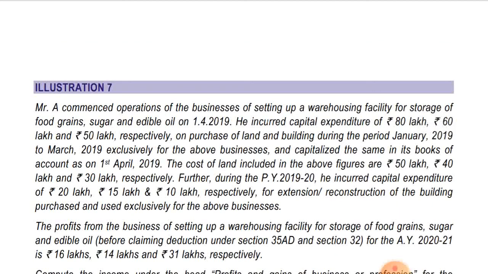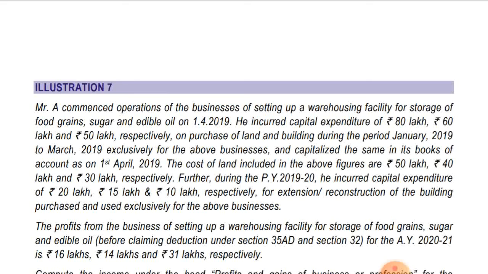Mr. A commences operation of the business of setting up a warehousing facility for storage of food grains, sugar and edible oil on 1st April 2019. So in this case, as you know, it is a specified business in respect of which deduction is allowed for capital expenditure incurred. In respect of food grains, deduction will be allowed if we start business on or after 1st April 2009. So it has started on or after 1st April 2019, so deduction will be allowed in respect of food grains.